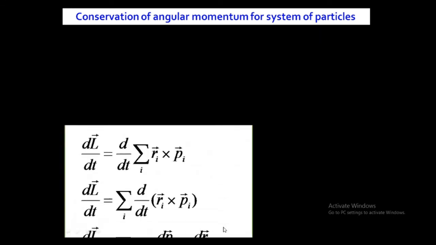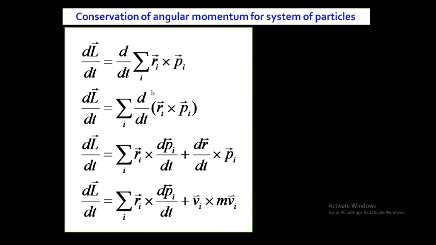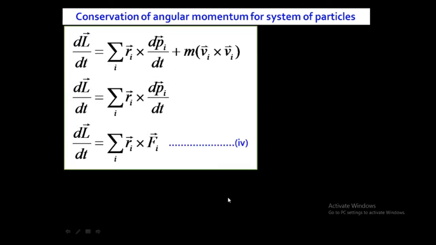And then on solving this term, this is the product rule. First, keeping the first term constant, derivative of the second; keeping the second term constant, derivative of the first. We will get this, and dr by dt is vi. The rate of change of position vector is velocity, and linear momentum is mass into velocity. We will get m vi, but m is constant, so vi cross vi is 0 because they are parallel vectors. Okay, vi cross vi is 0. So we are left with this term.